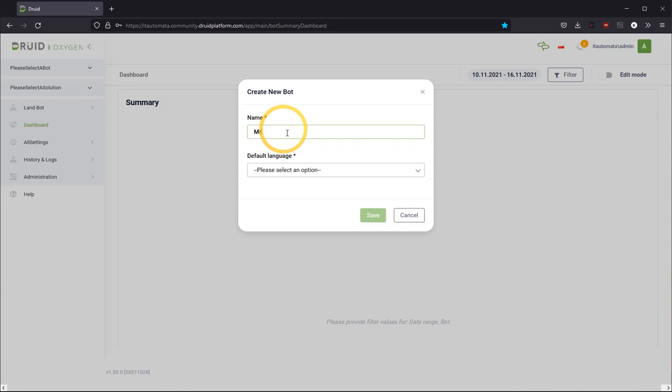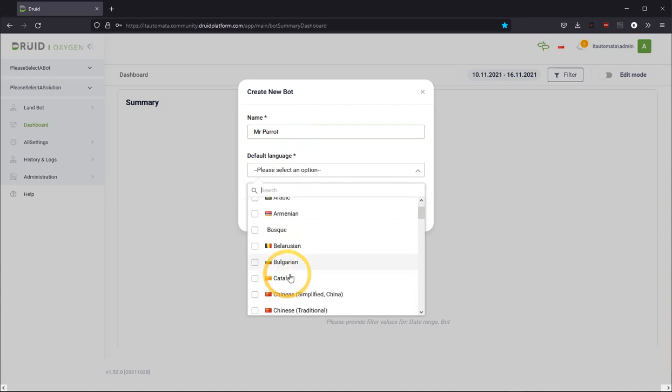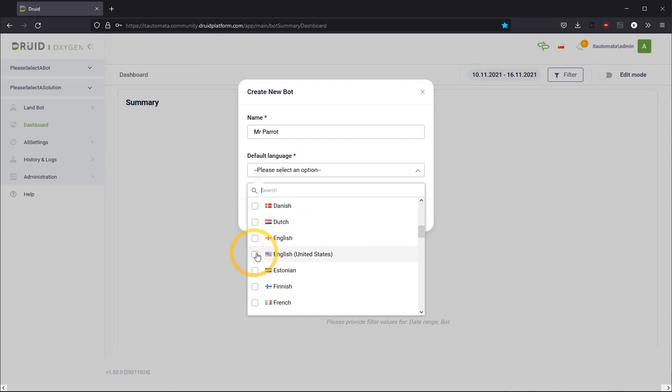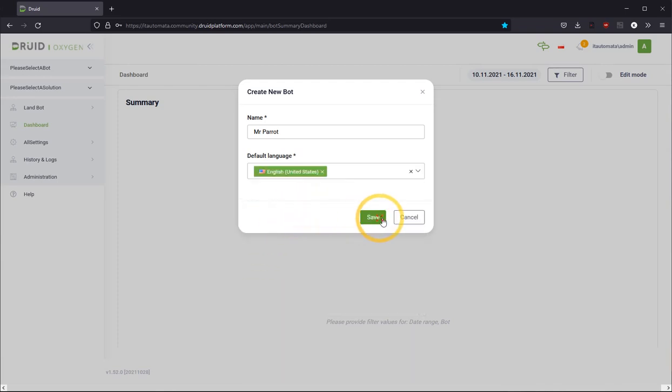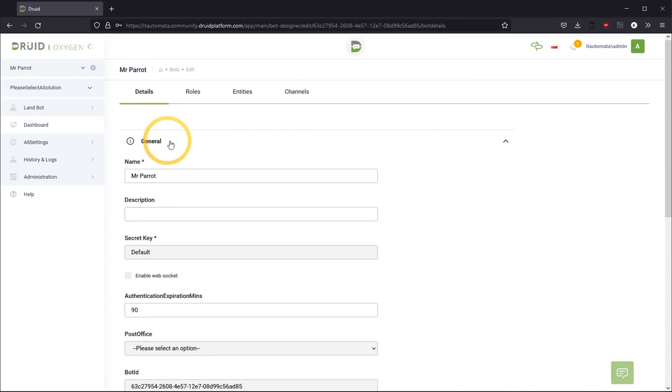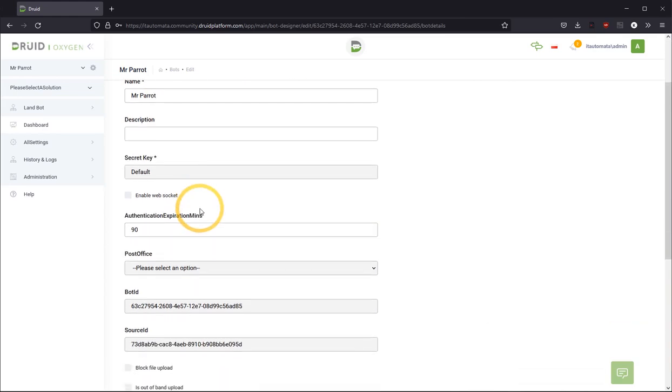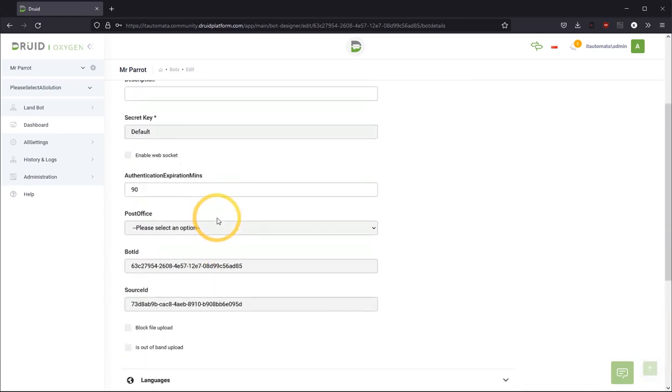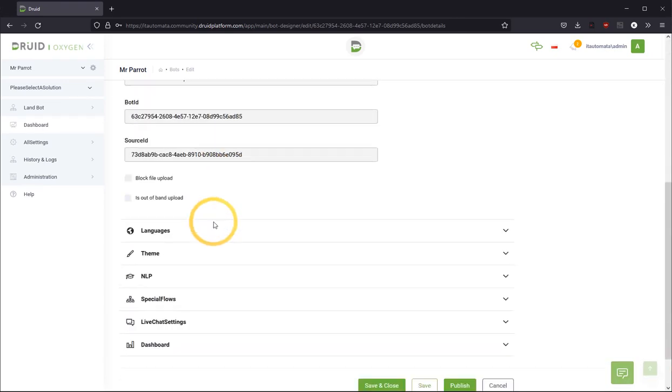Let's call it Mr. Parrot. And of course, language should be English. Let's start with English United States. Okay. There are a couple of things to check. In general, there's a name that we can change, and actually nothing to change in general tab.